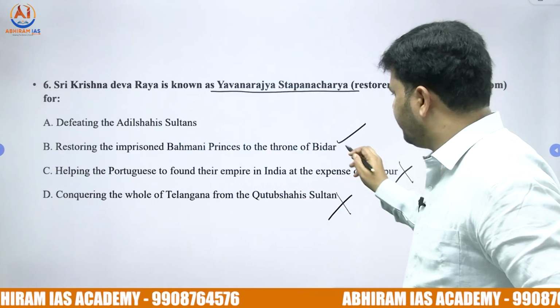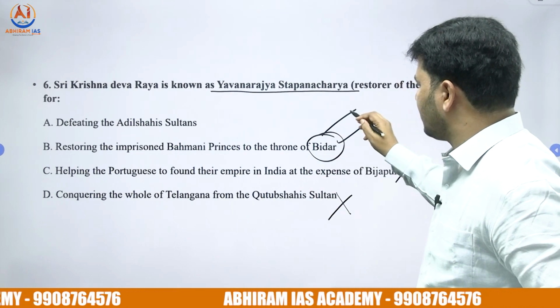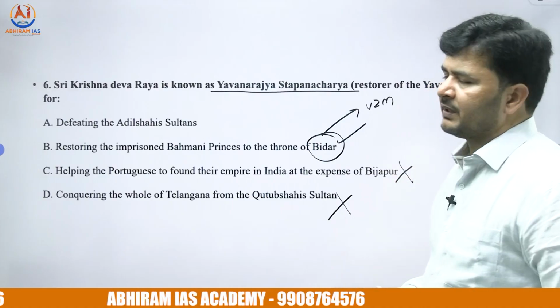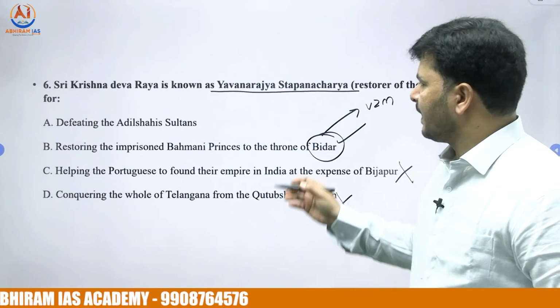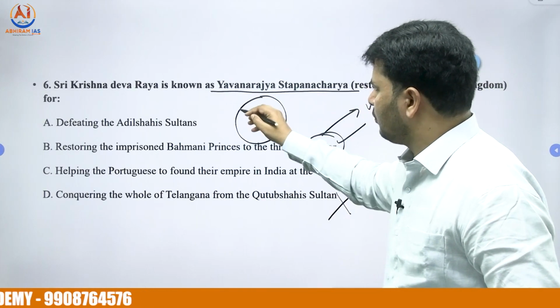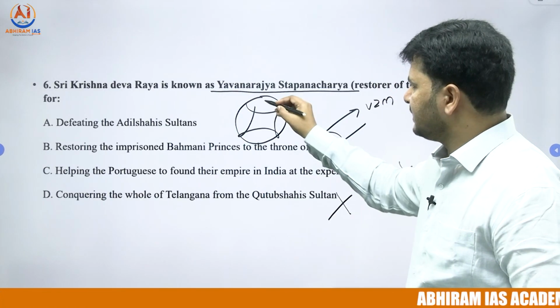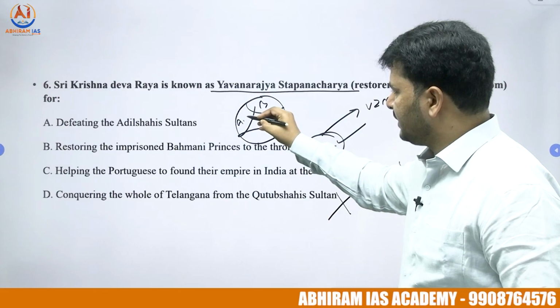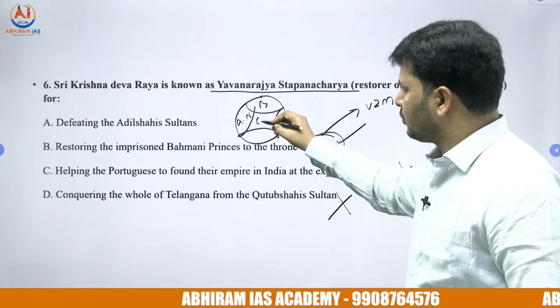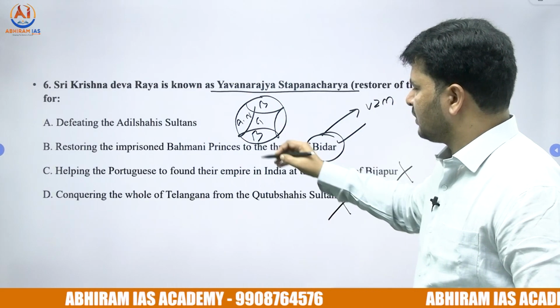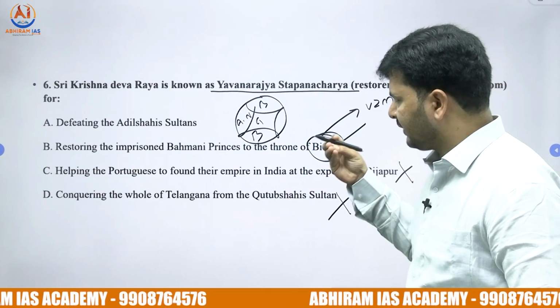That is the reason the Bidar rulers maintained good relations with the Vijayanagar rulers. This is the major reason that when the four Muslim kingdoms participated in the Battle of Talikote, they were Bijapur, Ahmednagar, Golconda and Berar.